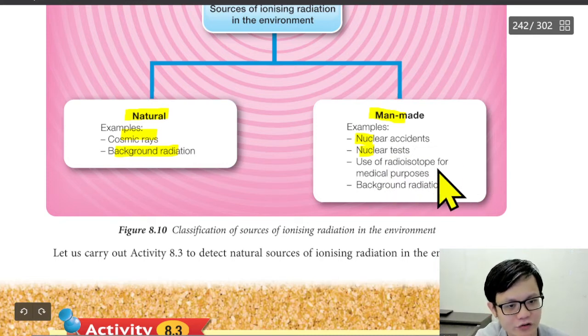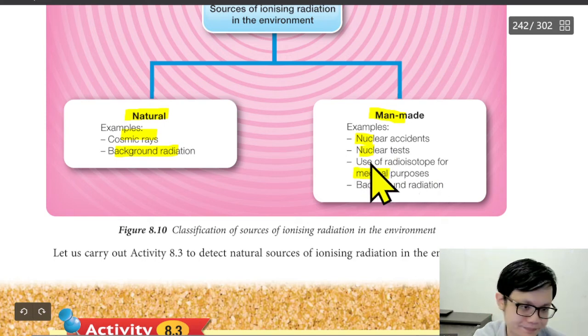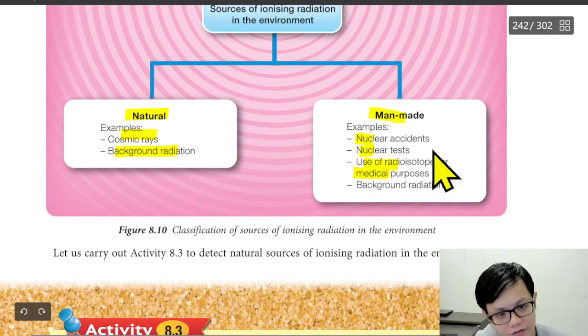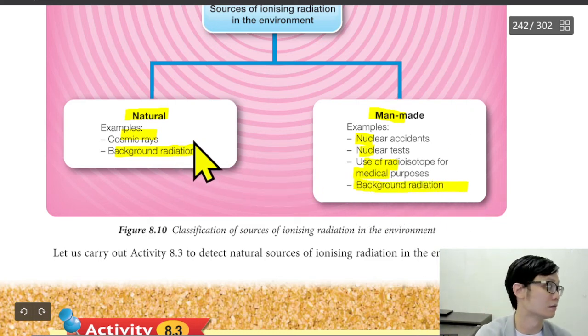Use a radioisotope for medical purpose. Yes, we can kill cancer cells, but it will also kill good cells. And also background radiation, same thing. Background radiation, what do you mean by background radiation?